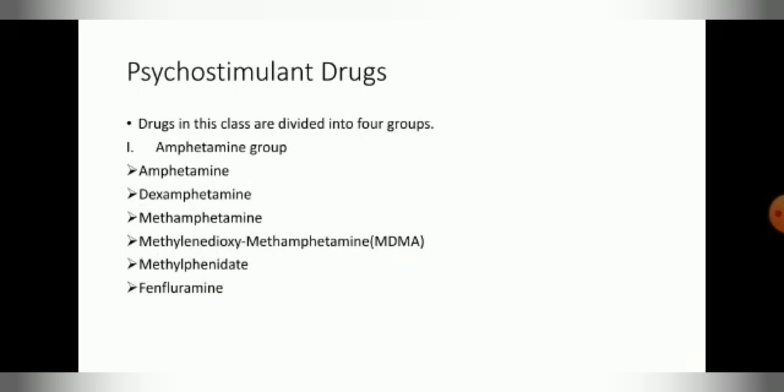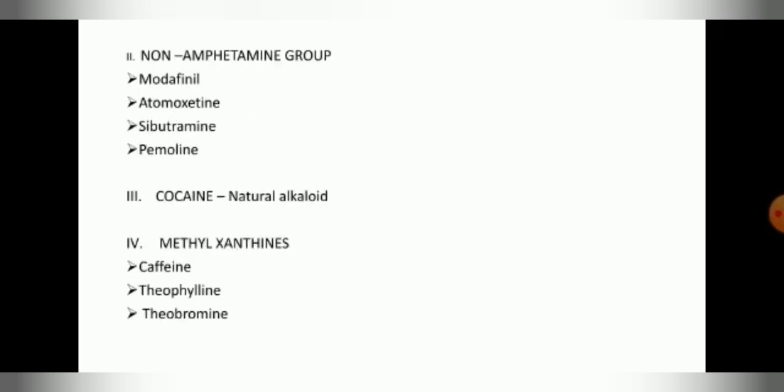Now we can deal with the psychostimulant drugs. Drugs in this class are divided into four groups. The first group is the amphetamine group, which consists of amphetamine, dexamphetamine, methamphetamine, methylenedioxymethamphetamine, methylphenidate and fenfluramine. The second group is the non-amphetamine group, which consists of modafinil, atomoxetine, sibutramine, pemoline. The third group is cocaine, a natural alkaloid. And the fourth group is methylxanthines, which consist of caffeine, theophylline and theobromine.